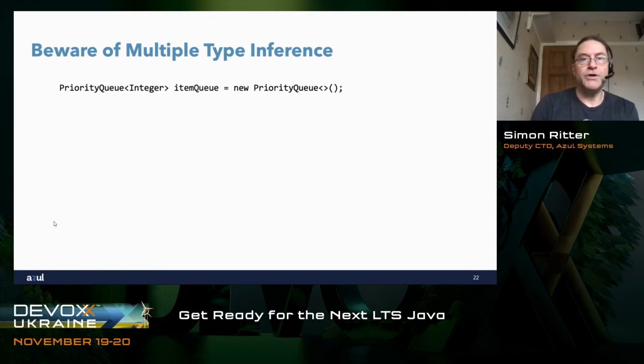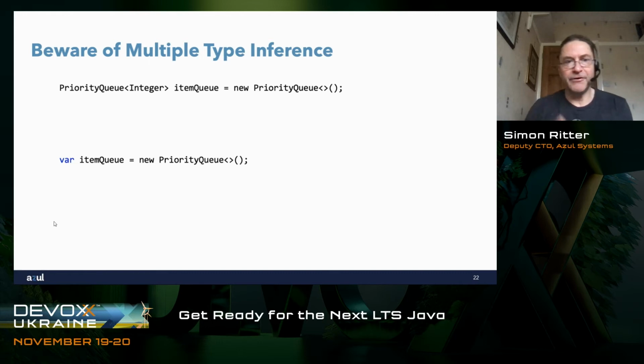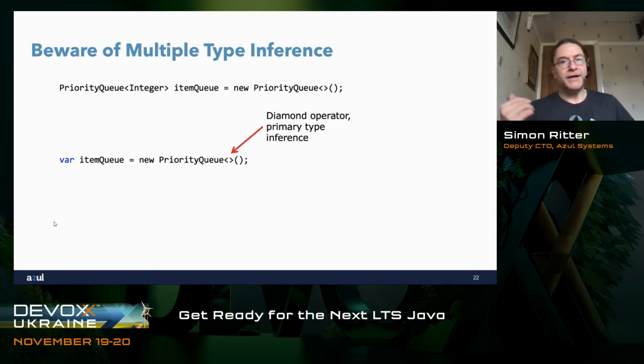So when we use var, we need to be very careful, because what's going to happen here is the compiler is going to go, right, I need to know what type item queue is. So it looks at the right-hand side and says it's a new priority queue, fine, but what's the generic type parameter? Well, we're going to get primary type inference here. And this is one of those situations where you think, the developers might have wanted to do this differently.